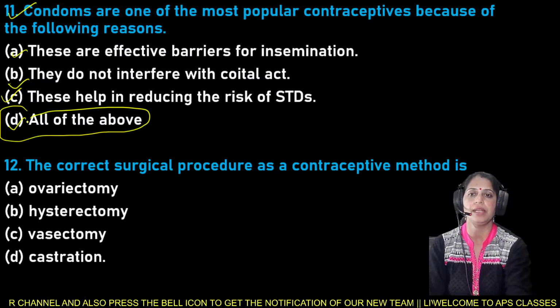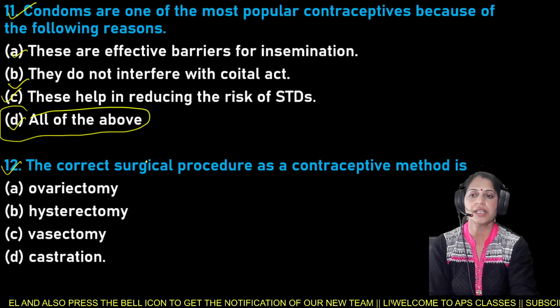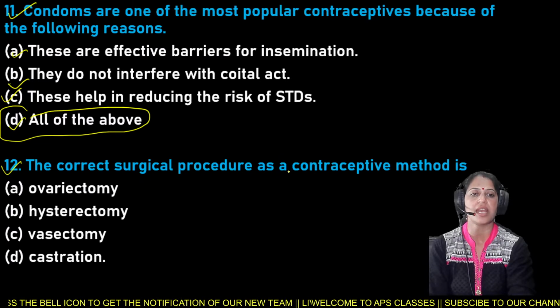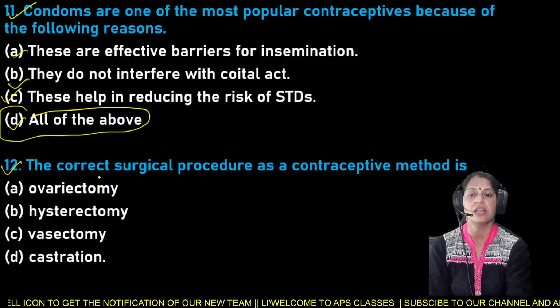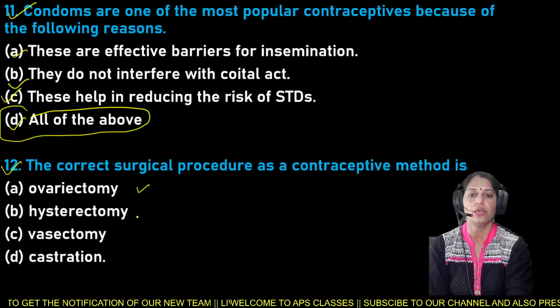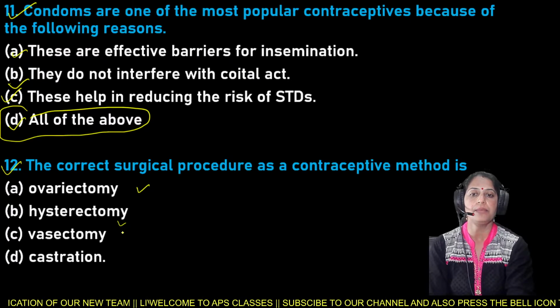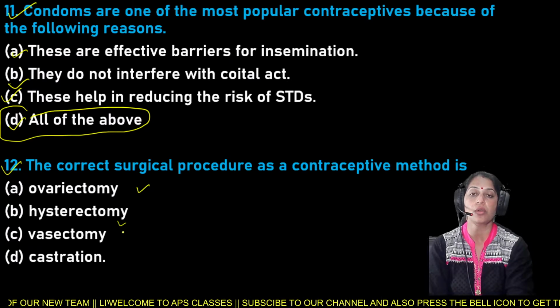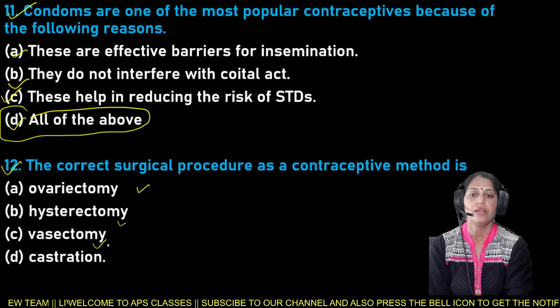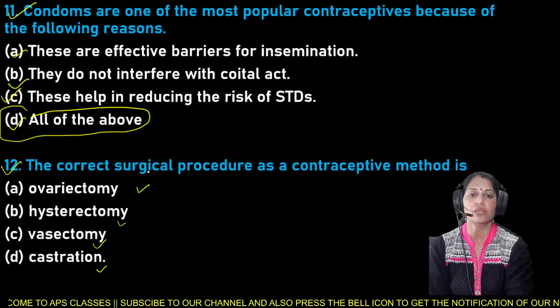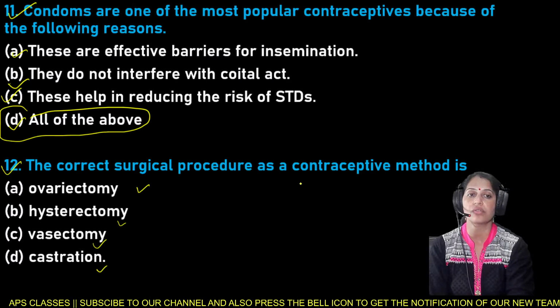Next is your question number 12. The correct surgical procedure as a contraceptive method is: option A, ovariotomy; B, hysterectomy; C, vesicotomy; and D, castration. The correct surgical procedure as a contraceptive method is